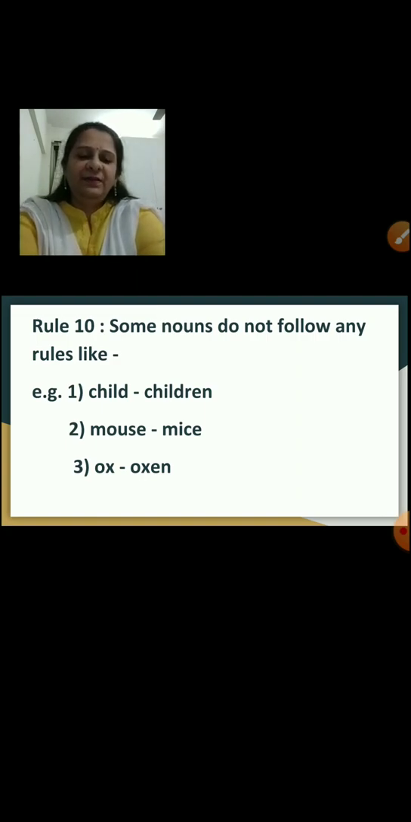Rule number 10. Some nouns do not follow any rules, like child, children; mouse, mice; ox, oxen. They do not follow any rules, they are just written as they are.